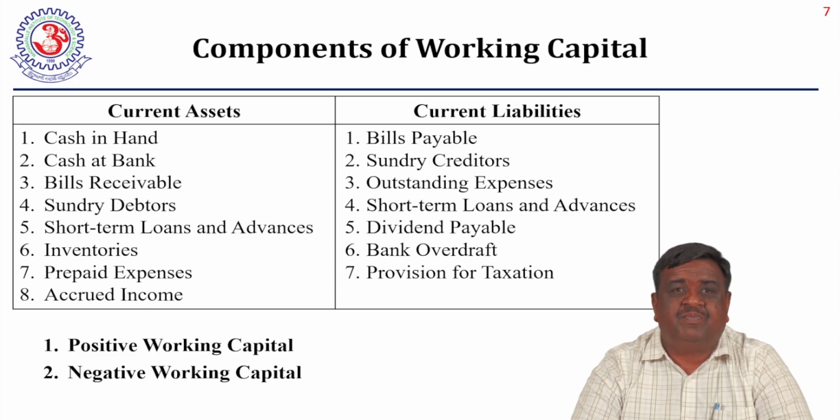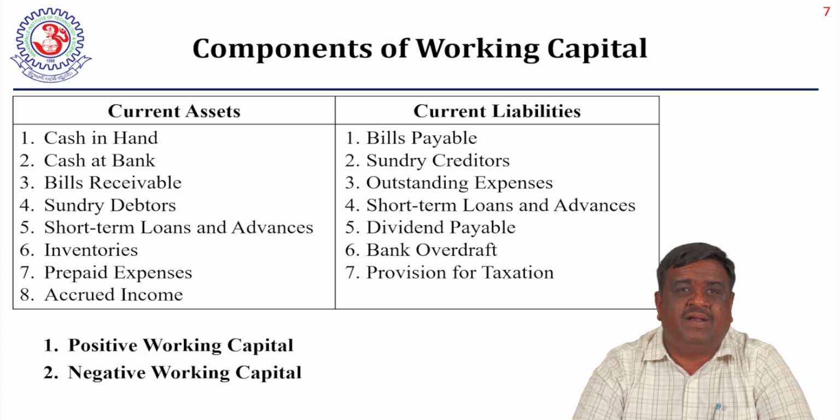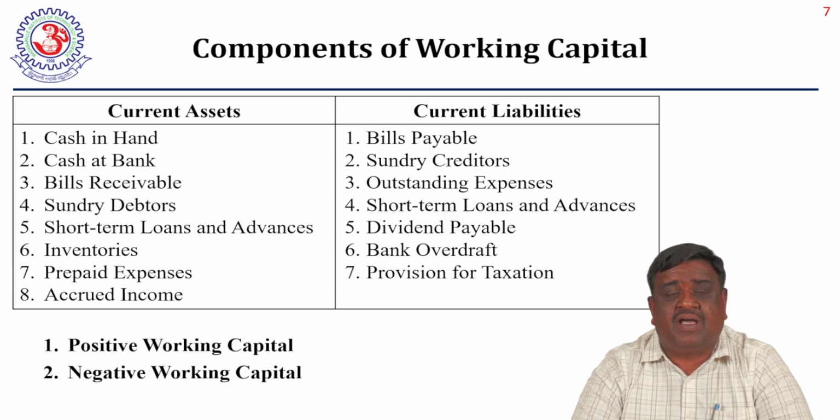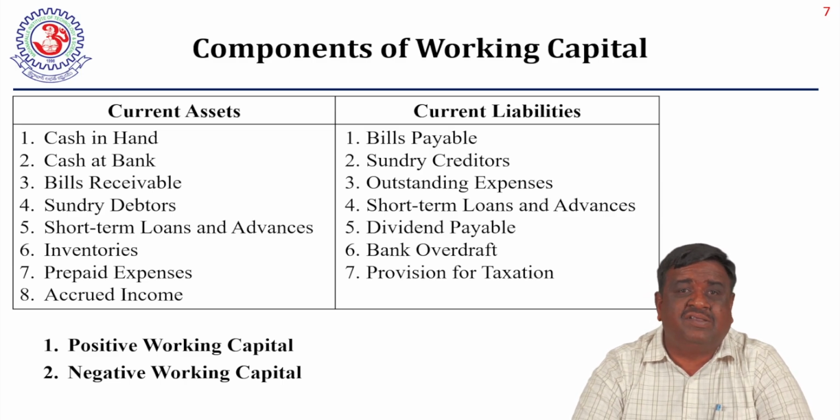Once again, positive working capital and negative working capital. There are two more categories. What is positive working capital? In the previous slide, we discussed that working capital is nothing but current assets minus current liabilities, the excess of current assets over current liabilities. In the case where the excess of current assets over current liabilities happens, that is called positive working capital.